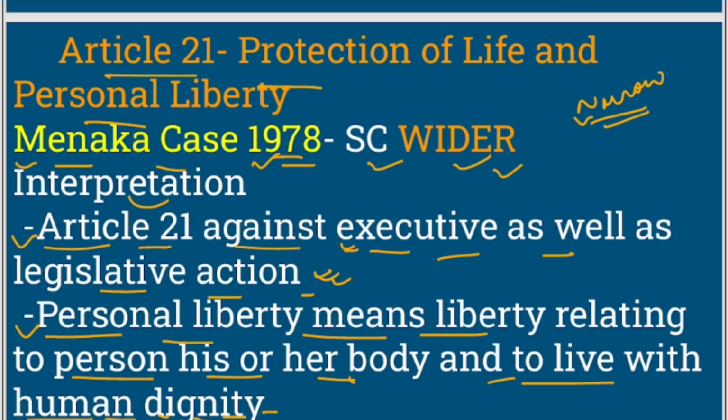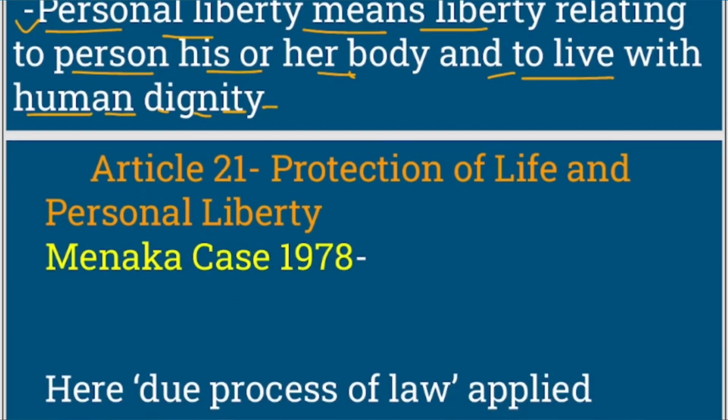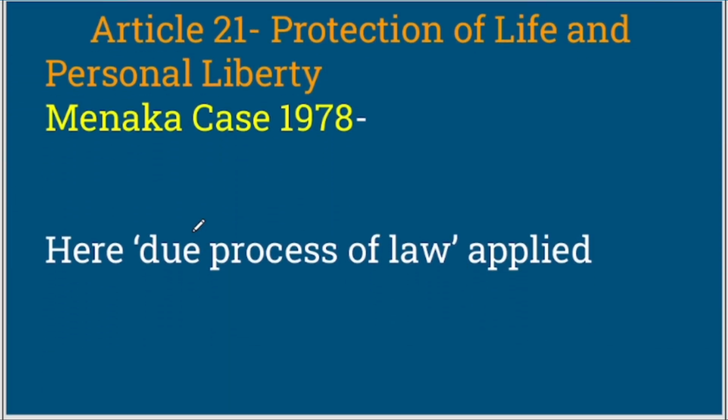And here again, an important aspect which got highlighted through this Menaka case of 1978 was that here due process of law applied. What does this due process of law mean? Earlier we saw in the Gopalan case procedure established by law. Here we are seeing due process of law.